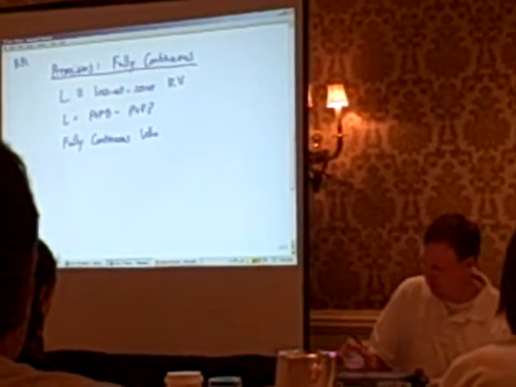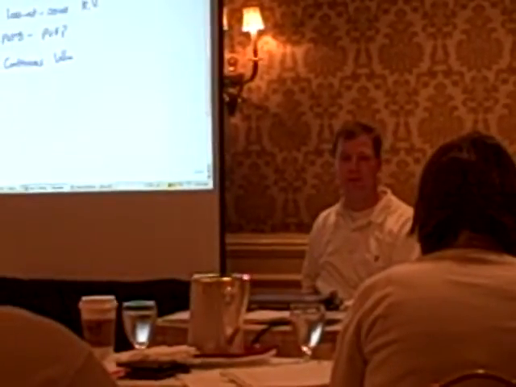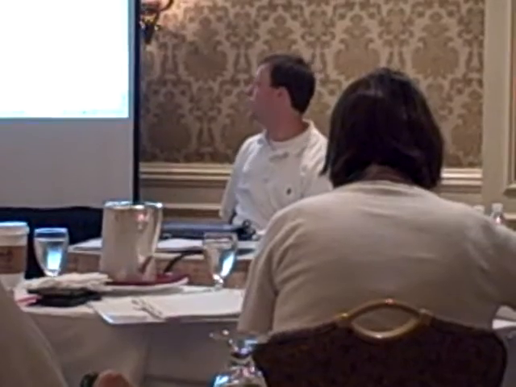Could you say one more time what all those letters mean? Present value of future benefits minus the present value of future premiums. More technically, actually, the actuarial present value of future benefits minus the actuarial present value of future premiums, but I just write PVFB for short and PVFP for short.